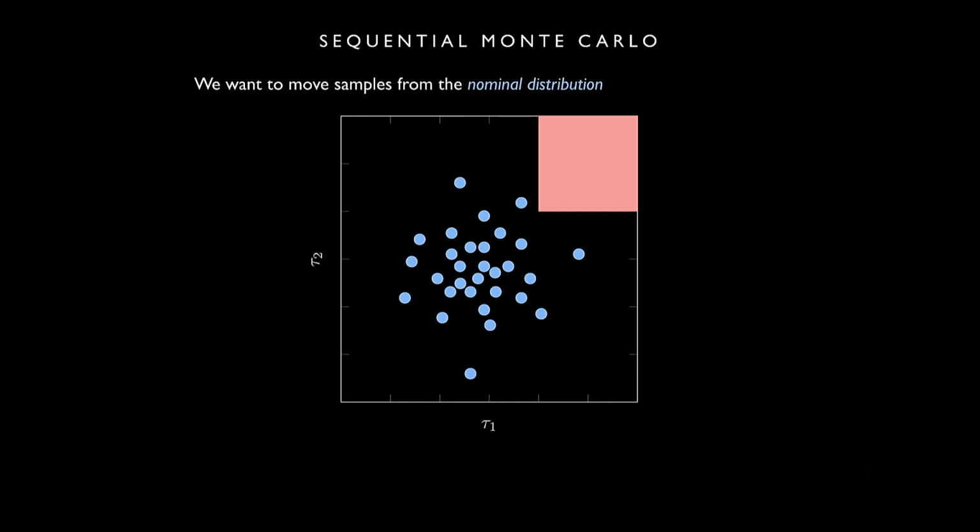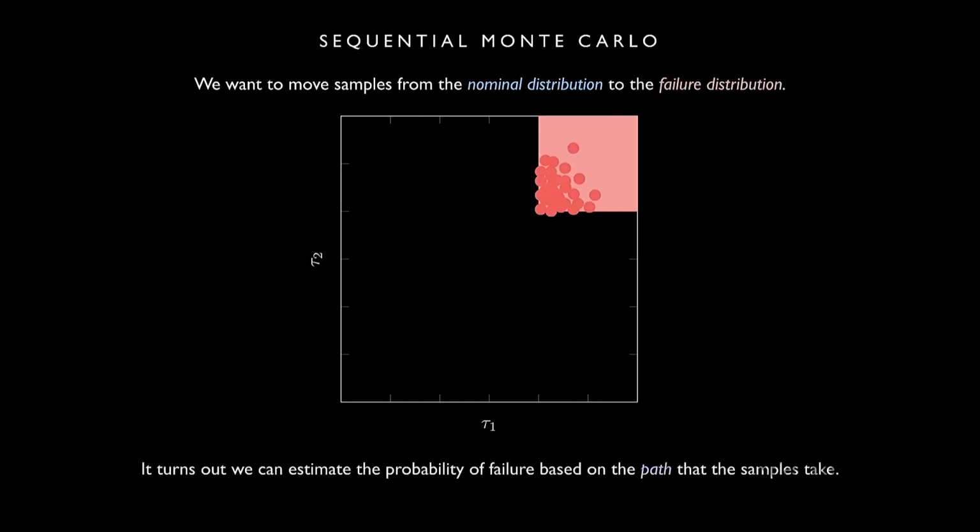What we're going to do is try to move samples from the nominal distribution. So we have a set of samples that we took from the nominal trajectory distribution, and we're going to try to move those to the failure distribution. And it turns out that we can estimate the probability of failure based on the path that the samples take as we move them from the nominal distribution to the failure distribution. So this might all seem like magic right now. I'm just going to very slowly go through how we do this.